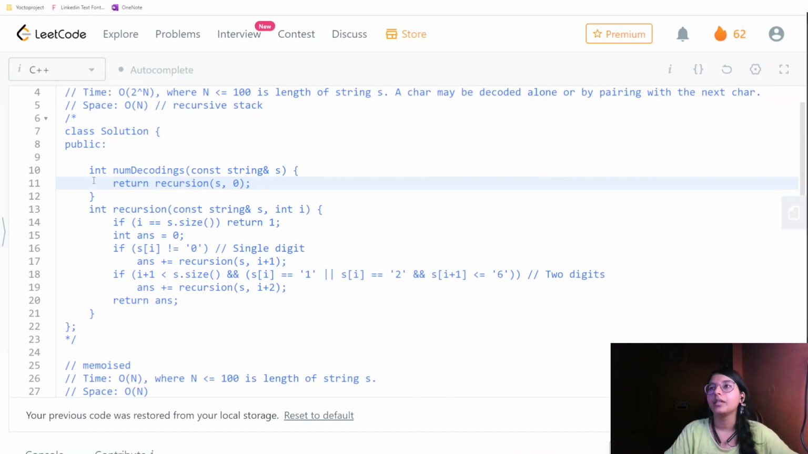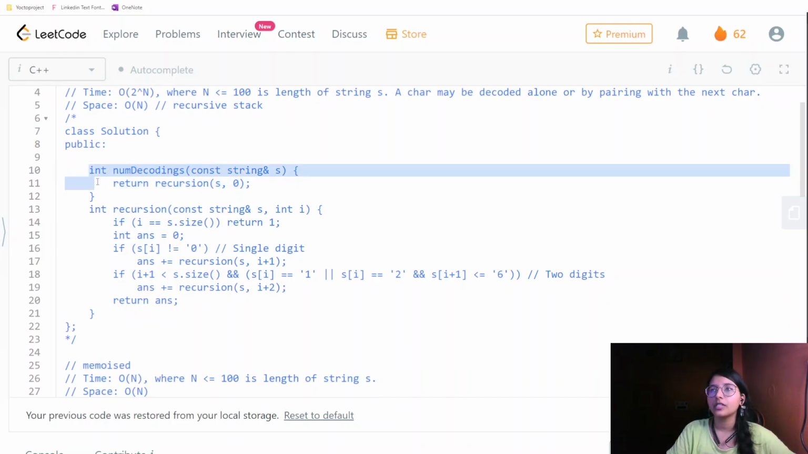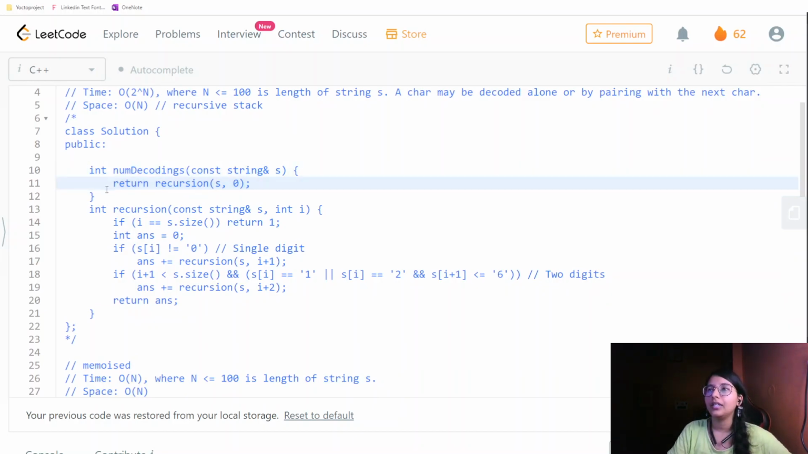So here, this is the main function which is being given to us. Basically we are calling our recursion. We are passing a string and the starting index. So this is how we are going ahead.